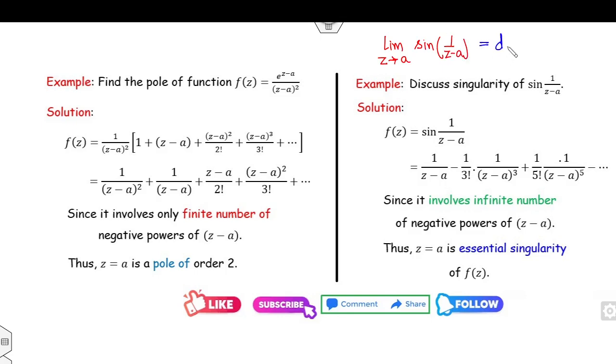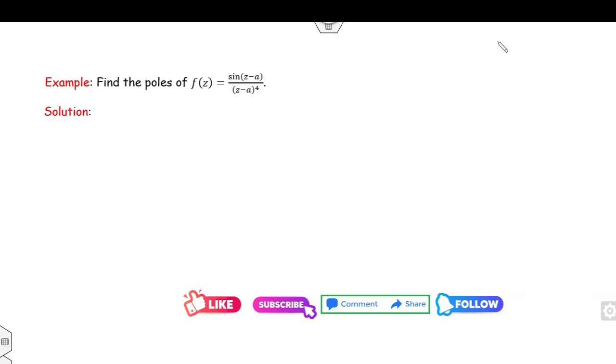So, the limit does not exist. Once the limit does not exist, it is an essential singularity. This is the way you can check your answer in advance, or once you are in the competition examination, you can check this answer quickly. Okay, look at this another one.